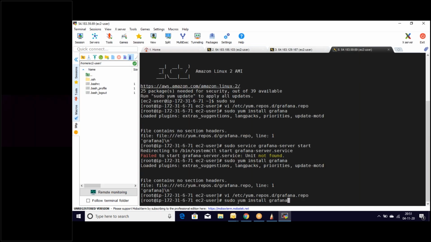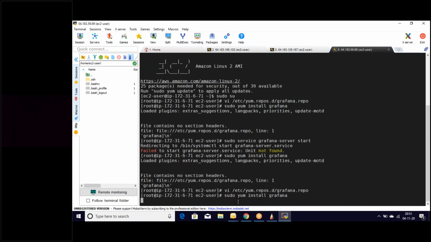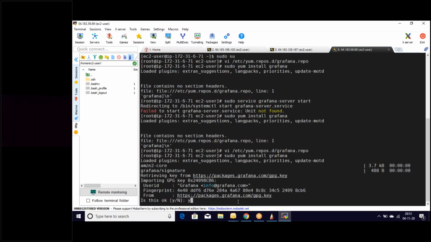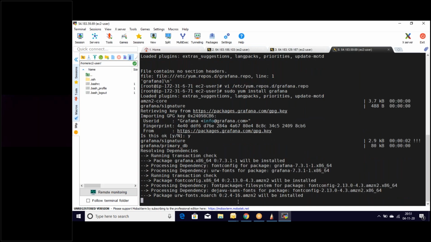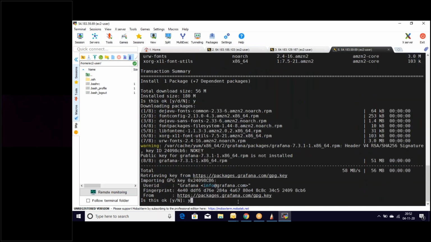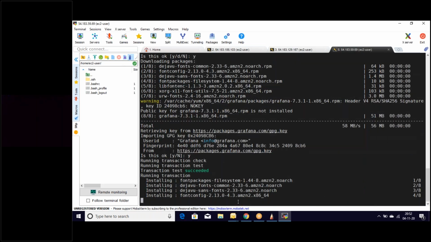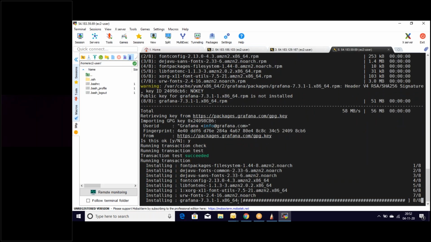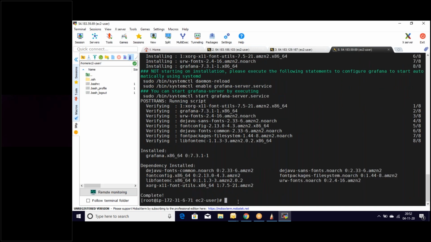Let's install Grafana now. Sudo yum install grafana. Now it is installing. Okay, that's fine. Let's start this Grafana service. So the command is sudo service grafana-server start. That's it.